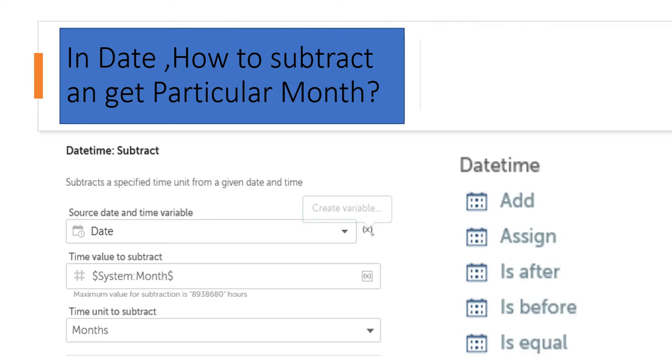So you can use the subtract action in the datetime package to subtract months or years. Suppose you have the year 2021 and you want to get the year 2020; in that case, you can use the subtract action in the datetime package. Thank you guys. Thanks for watching this.